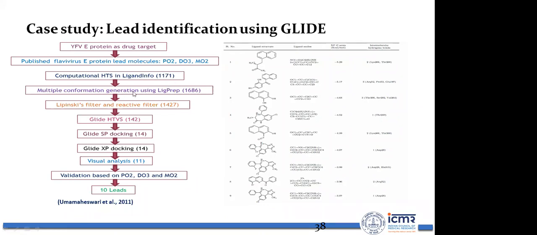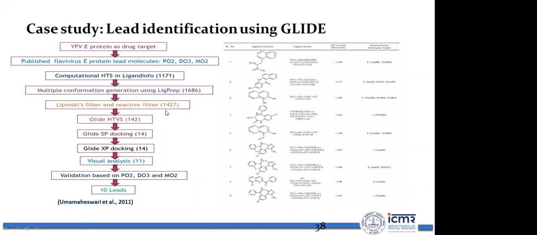Then we have generated multiple conformations. As I told you, you have to do protein preparation and ligand preparation. We have prepared the protein and we have generated multiple conformations of the ligand using LigPrep. Out of 1171 structures, we have landed on 1686 conformations.